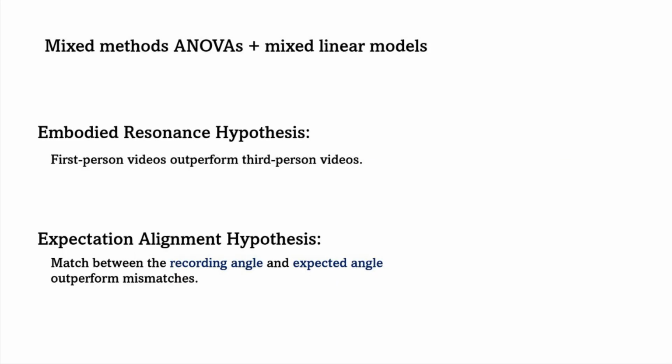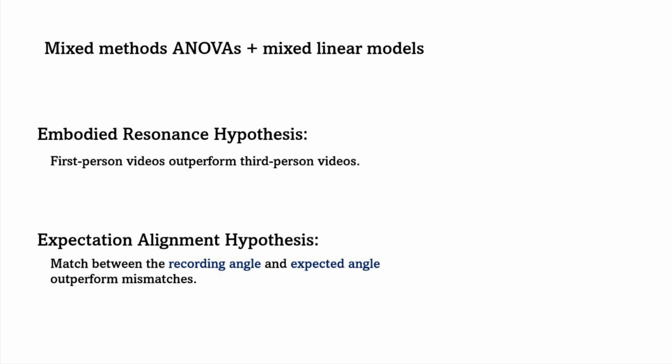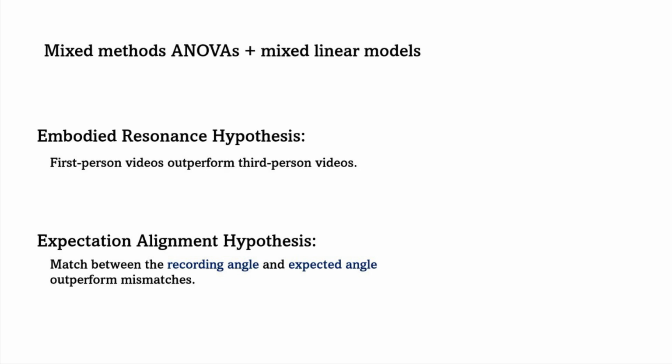Through mixed design ANOVAs and mixed effect models as contrast tests, we distinguished between our two hypotheses. The embodied resonance hypothesis would be supported by a main effect of recording angle, where first-person recordings outperform third-person recordings. The expectation alignment hypothesis would be supported by interaction effects, where a match between the recording angle and the expected angle would outperform a mismatch. So, either both first-person or both third-person, as in both of these cases, the participant would not expect to need a mental rotation.